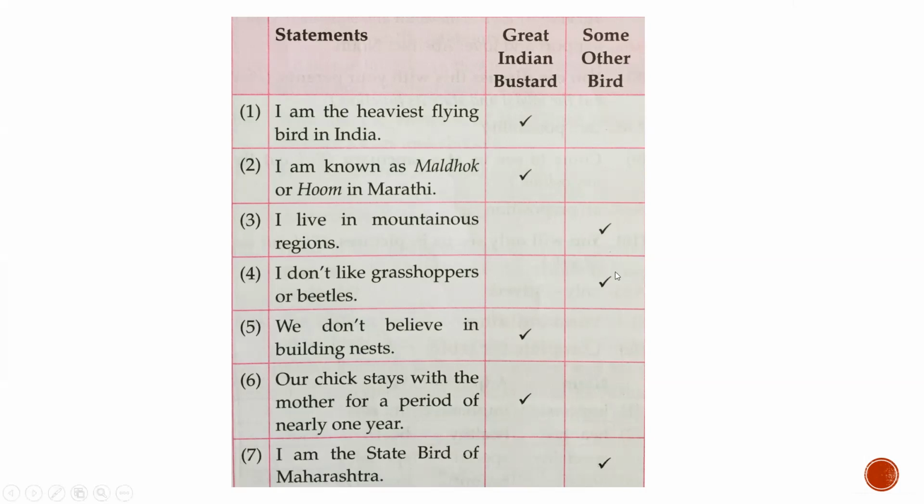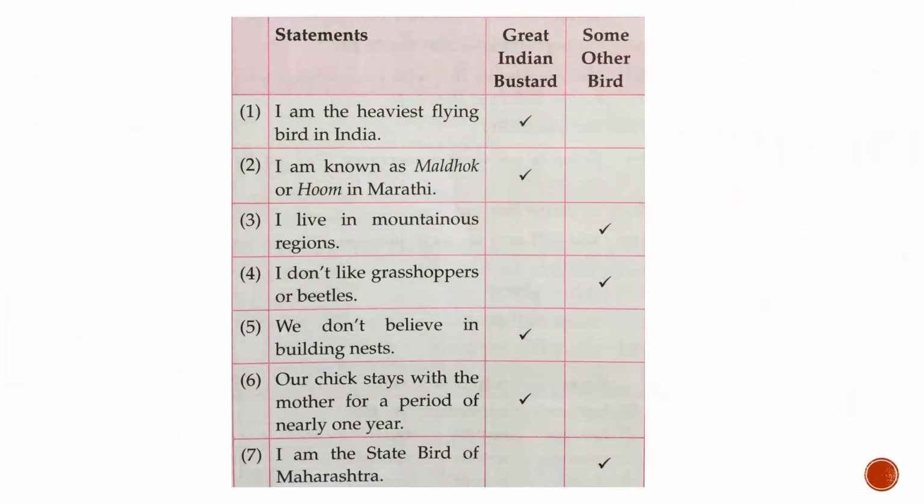I am the heaviest flying bird in India. So which bird is that? Great Indian bustard. So put a tick in this column. I am known as Maldok or Mhom in Marathi. So who is called as Maldok? Great Indian bustard. I live in mountainous region. Oh, so Great Indian bustard don't live in mountainous region. So the answer is some other bird. I don't like grasshoppers or beetles. So who is that? Other bird, because the favorite food of the Great Indian bustard is the grasshopper and beetles.